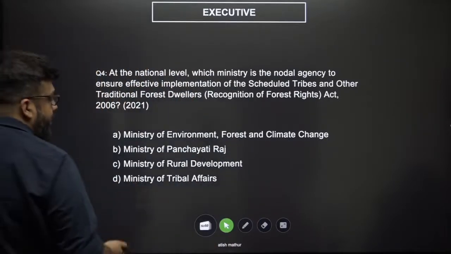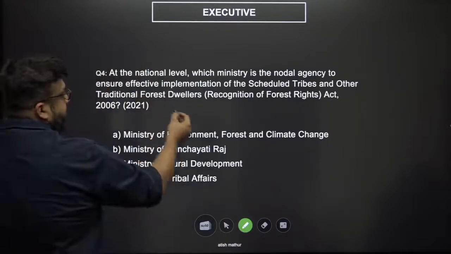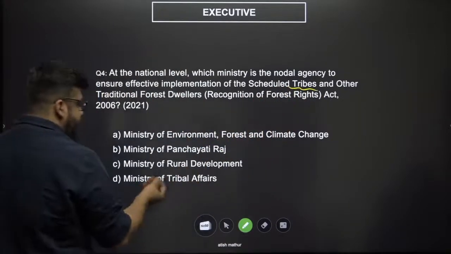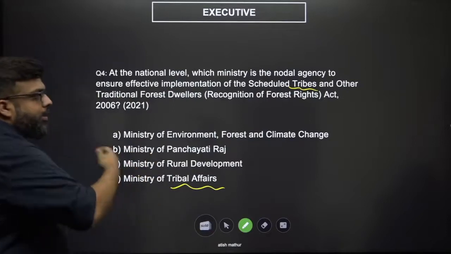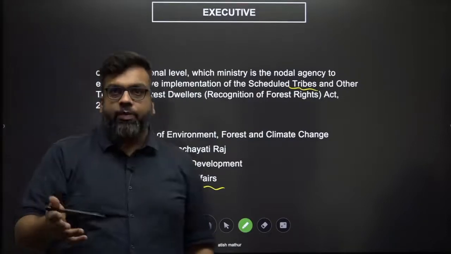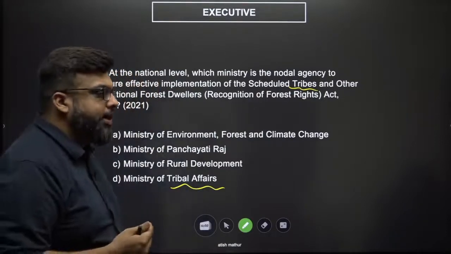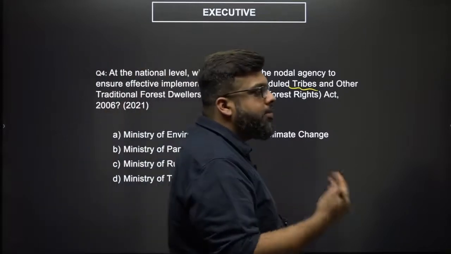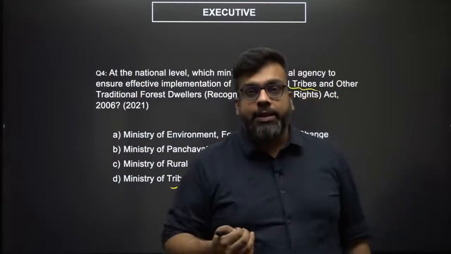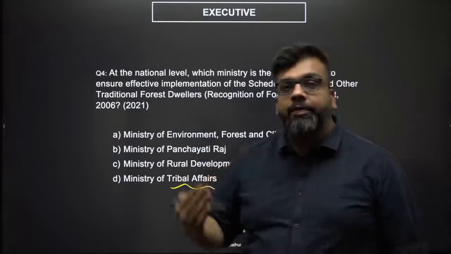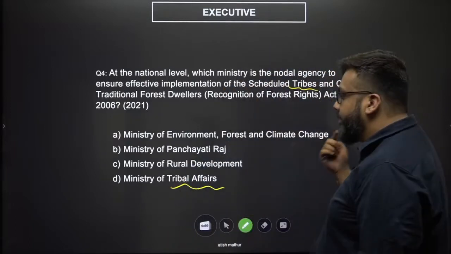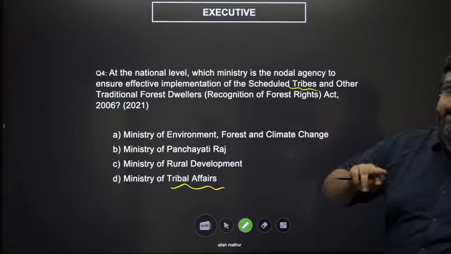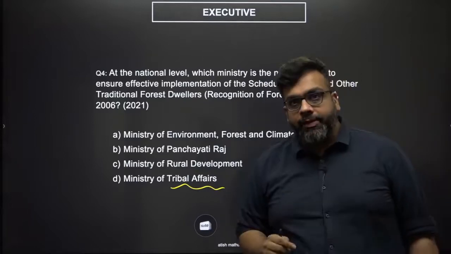Because a simple way to go about this is, the question mentions tribes, there is the Ministry of Tribal Affairs, don't think twice, just mark D and move on. And then you would think to yourself, again, how can the UPSC ask such an easy question in one of the most competitive exams in the country? So what you could still do is, you can try and eliminate by playing the devil's advocate.